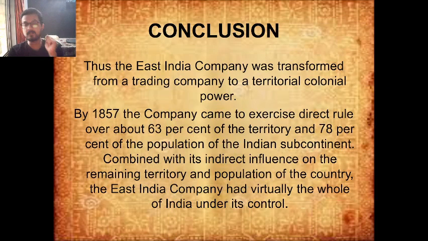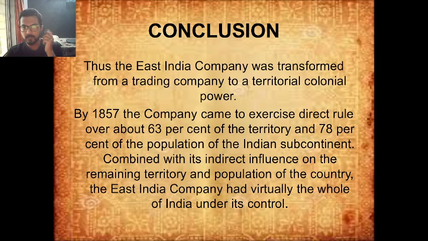So by 1857, the company came to exercise direct rule over about 63% of the territory and 78% of the population of the Indian subcontinent. That is a large number. So you can see that the British East India Company by the year 1857 had control over a large part of the Indian subcontinent. And why this year is very significant is because we will come to this even in the future lessons, about 2 lessons down the line. You will see that in 1857 there was a major uprising in India. We will learn about that later.